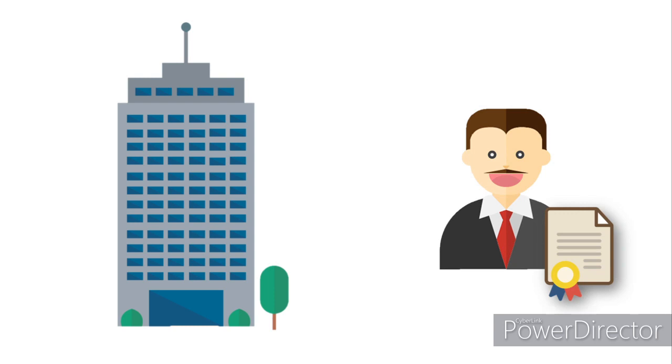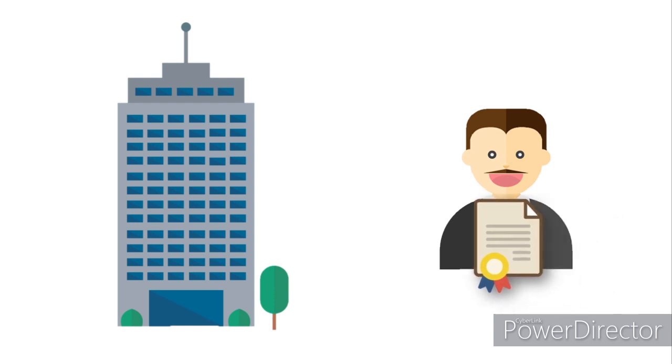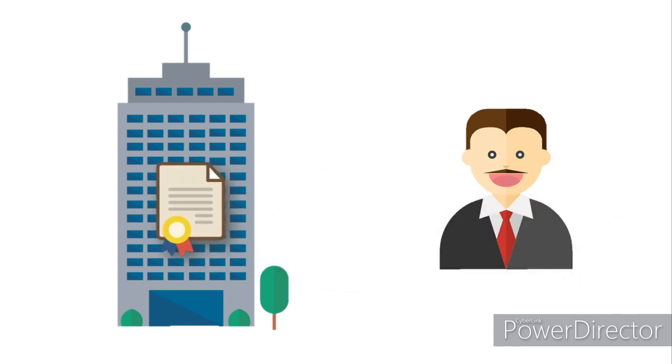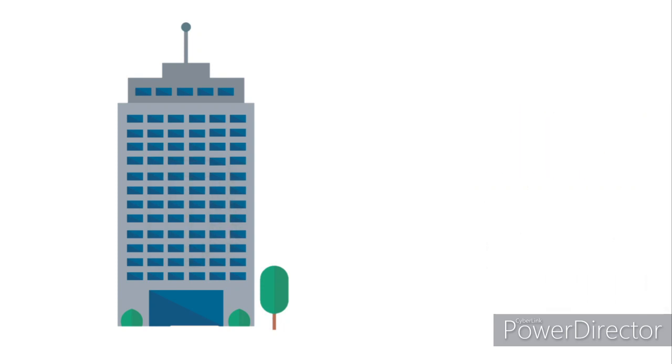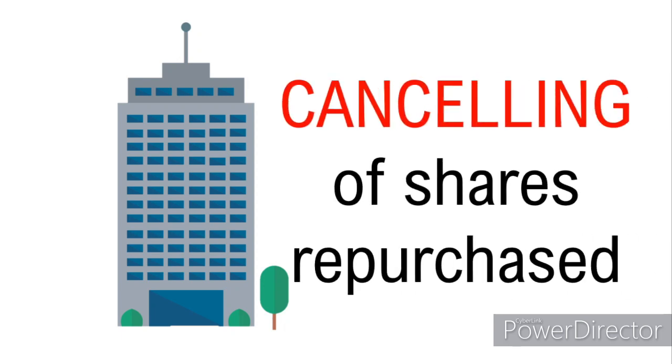This is one of our shareholders. Now, we buy back the shares and we return back the money. The shares now will be cancelled. Okay, it will disappear and the investor can no longer buy those shares he sold back to the company. This is what we call cancelling the shares repurchase.